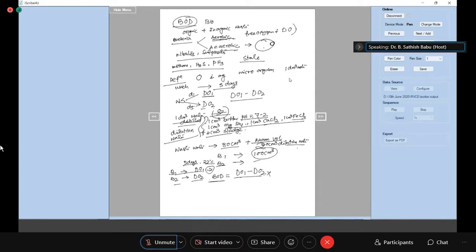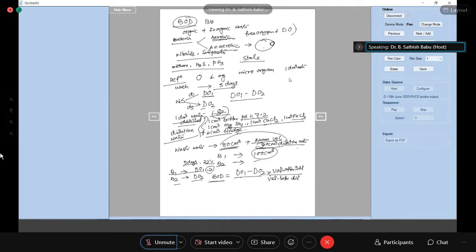We have to multiply with a dilution factor because we have not taken the original water sample; we have diluted it with 20 cm cube. So we need to take this dilution factor into account. For that, we multiply by the volume after dilution divided by the volume before dilution.